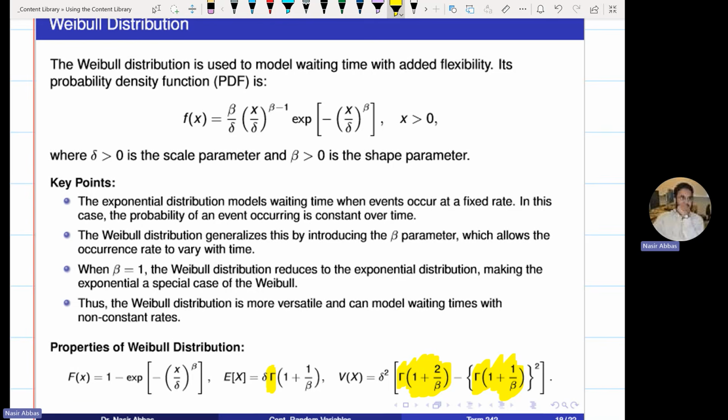If the question asks you for the mean or variance, put the values of beta and delta, the two parameters of Weibull, into these functions. And how to solve these functions? Let's go to the next slide now.